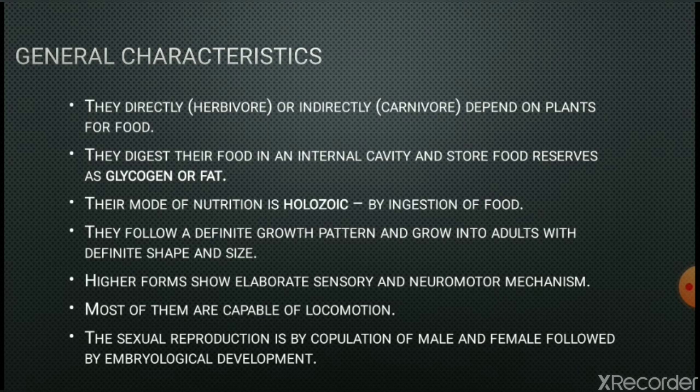Most of the members of kingdom Animalia are capable of locomotion, but few members, like the members of phylum Porifera and some chordates, do not show locomotion. Sexual reproduction takes place by copulation of male and female, followed by embryological development.